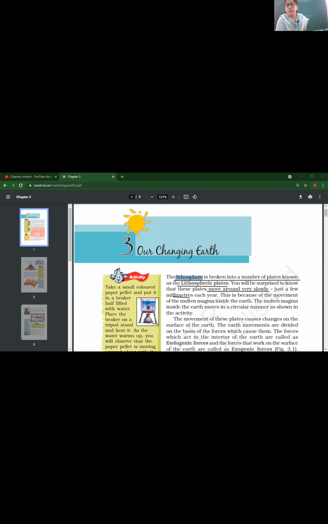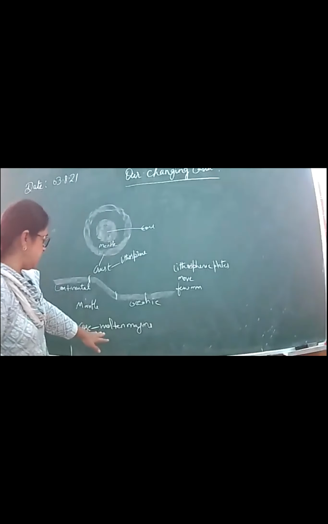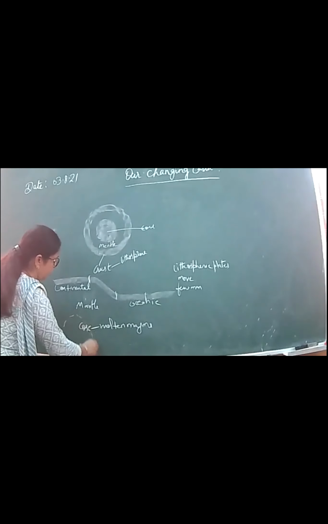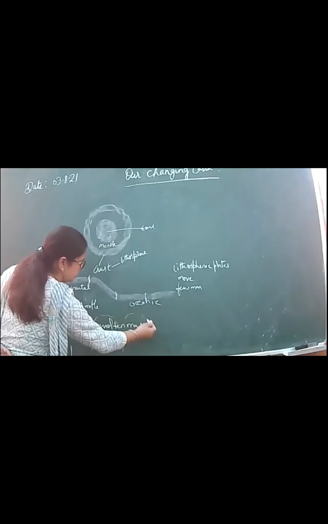Why is this so? This is because of the movement of molten magma inside the earth. As you see, here is molten magma, and this molten magma keeps on moving in a circular motion.